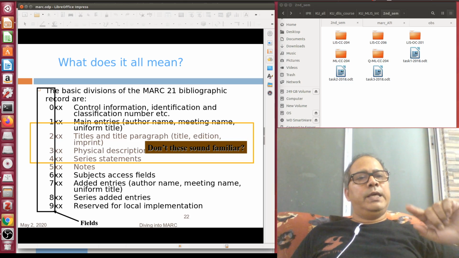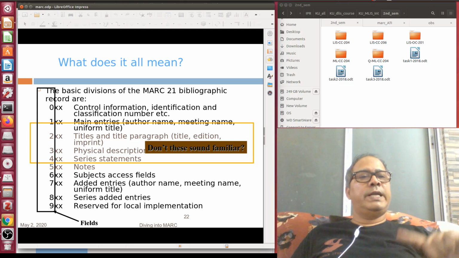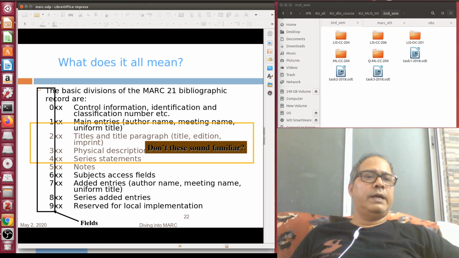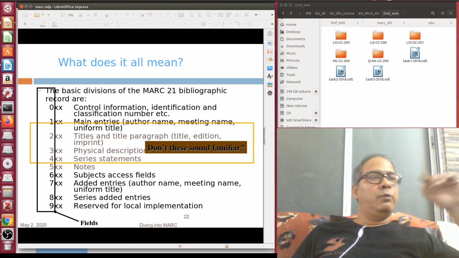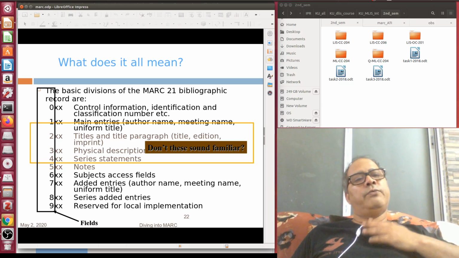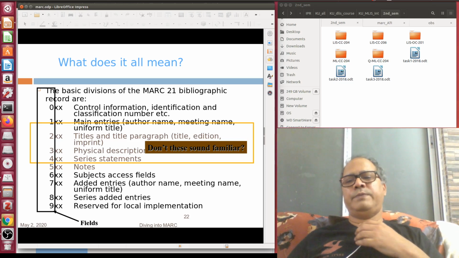So then you have to use electronic access location tag 856 to indicate either the full manifestation of the document, the entire book available in PDF format, or part of it, like your answer sets available from the publisher website. So you have to give that location, that URL, uniform resource locator, or FTP or HTTP, inside your 856 tag. So nowadays it is very important. You can relate your metadata with the full text of your document through this 856 tag.